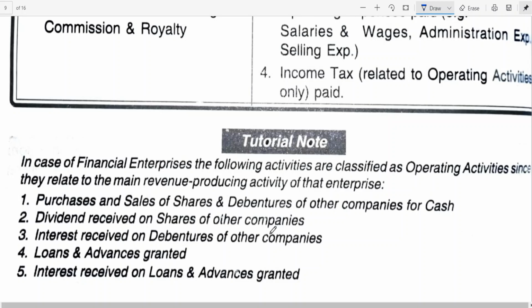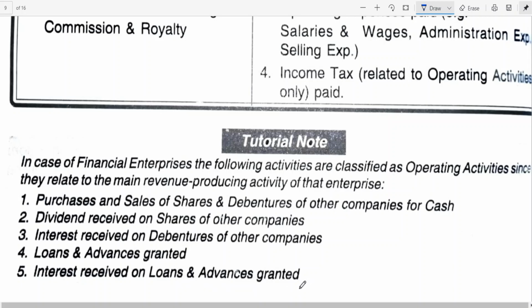Dividend received on shares. For them it is an operating activity because it is a financial enterprise. Interest received on debentures. Loans and advances granted. By granting loans and advances, it's a payment, no? It comes under operating activity. Interest received on loans and advances.